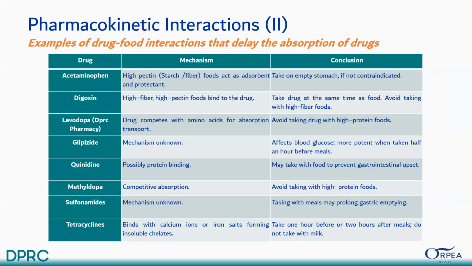Now, pharmacokinetic interactions, examples of drug-food interactions that delay the absorption of drugs. These are some examples, like acetaminophen, like Panadol. High pectin, starch, and fiber foods act as an absorber and protectant, like apple juice and citrus juices like oranges.